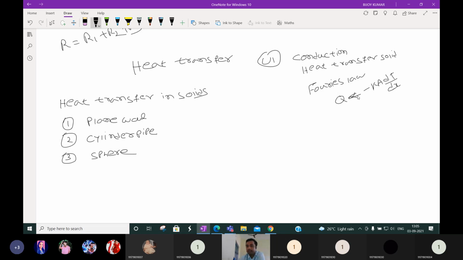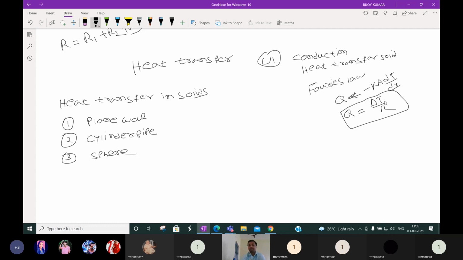In simpler, general form, Q is equal to del T by R, where del T is the temperature difference and R is the thermal resistance.